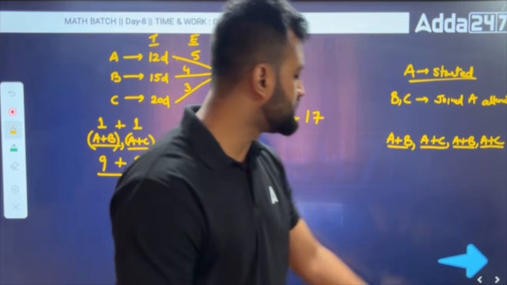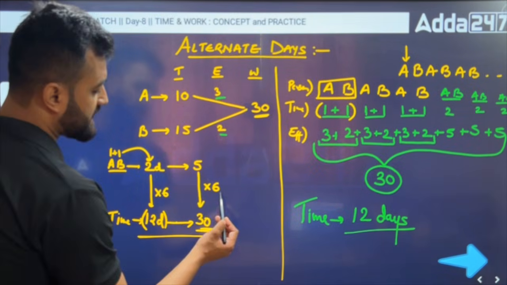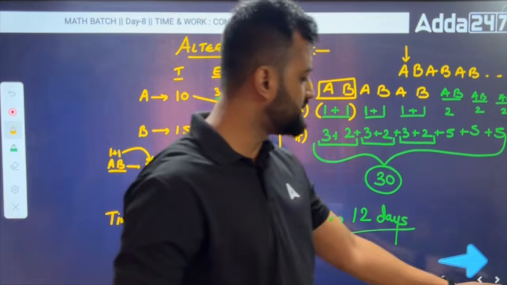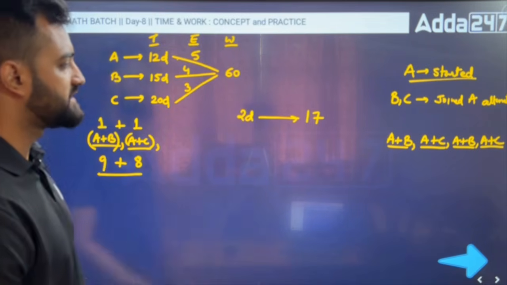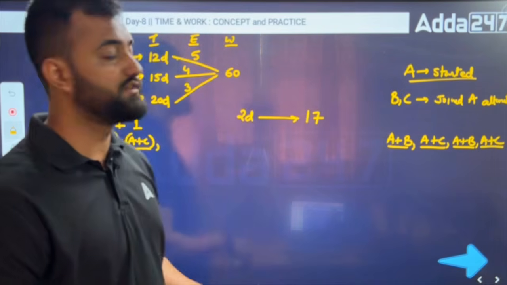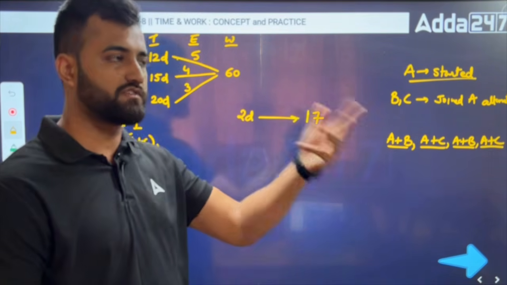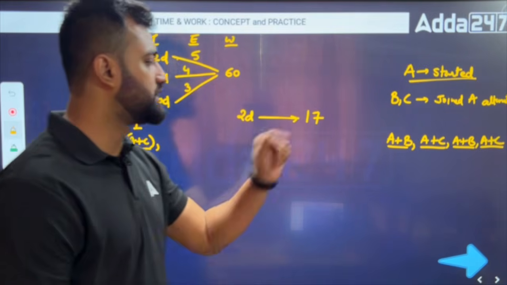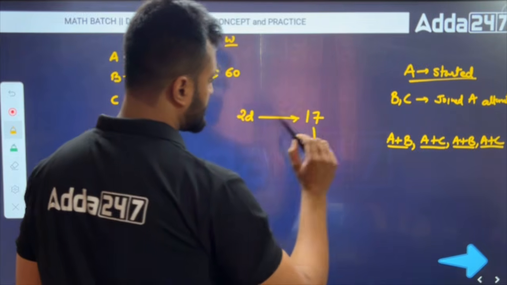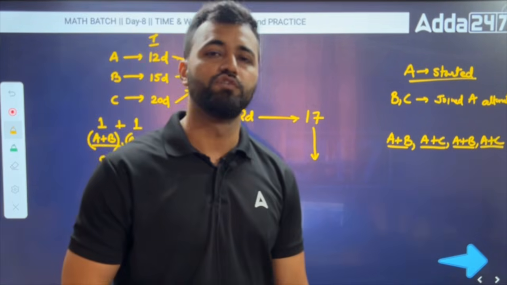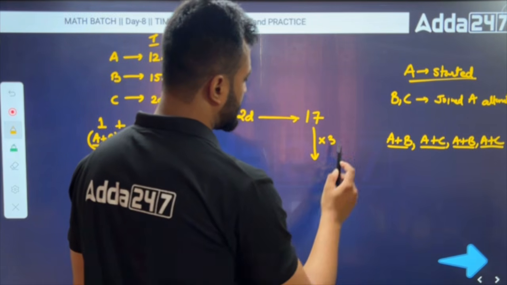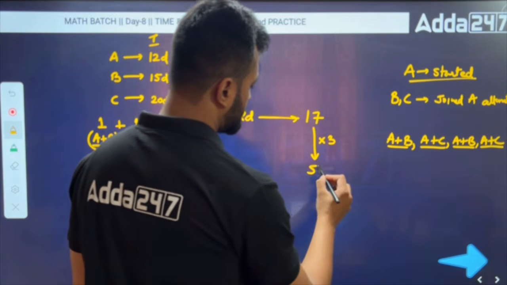Now in the previous question, we could directly get a number to multiply with 5 to get 30. But here we are not getting a number that I can multiply with 17 directly to get 60. So in that case, we have to go close to 60. We cannot cross 60, but we have to go close to it. So you should remember the 17 table. If I do 17 into 4, I'll get 68, which is a lot. So I have to go 17 into 3, which gives 51.